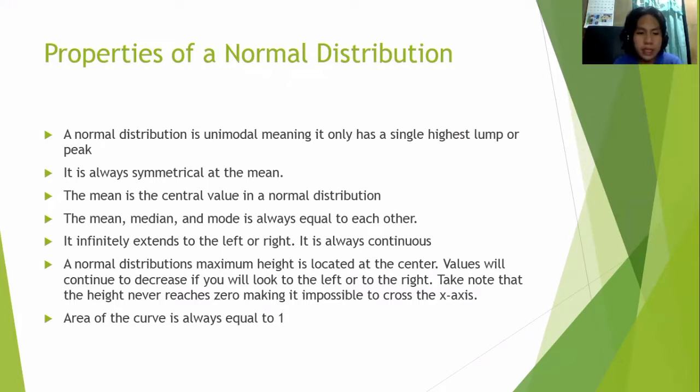It infinitely extends to the left or right. It is always continuous. A normal distribution's maximum height is located at the center. Values will continue to decrease as you look to the left or to the right. Take note that the height never reaches zero, making it impossible to cross the x-axis. The area of the curve is always equal to 1.